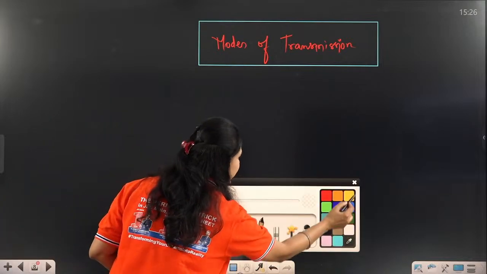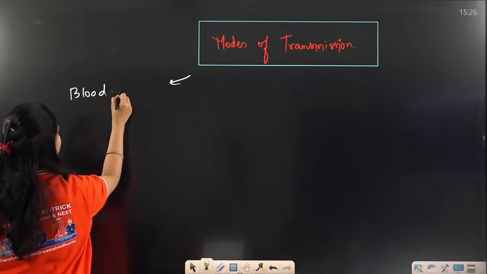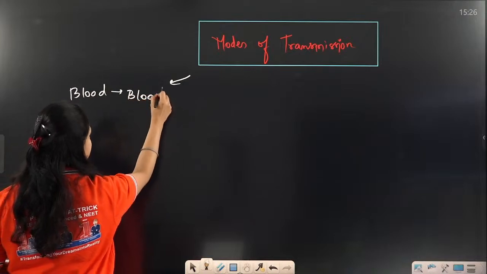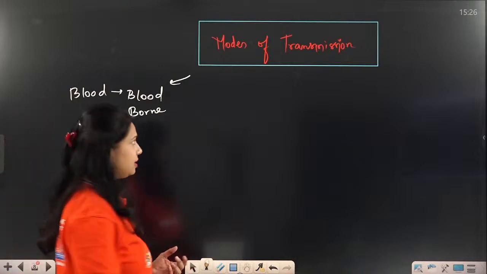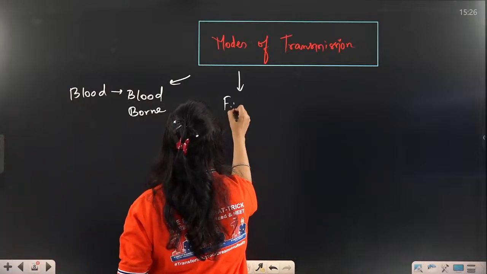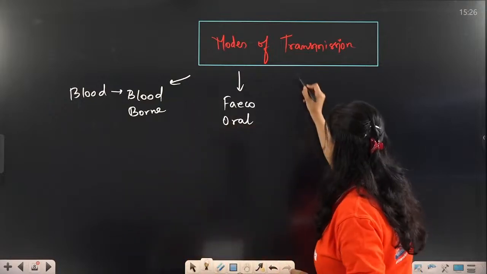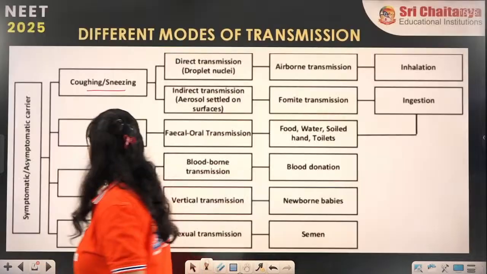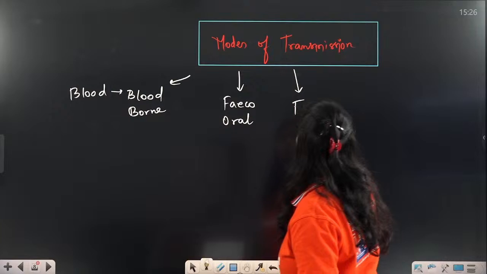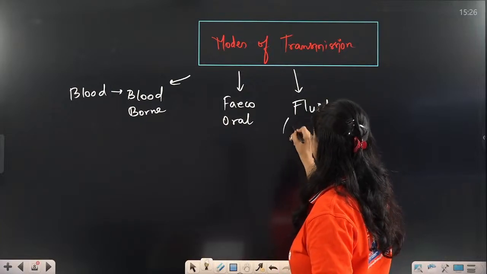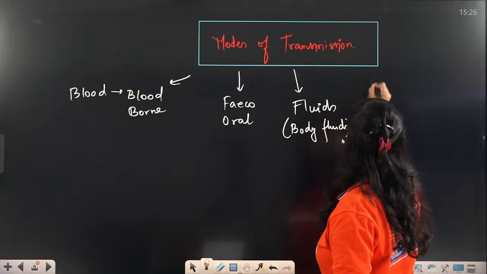First of all, one method of transmission is through blood, called blood-borne diseases. Similarly, another method is called feco-oral transmission. Another is different types of fluids, which we can call body fluids.